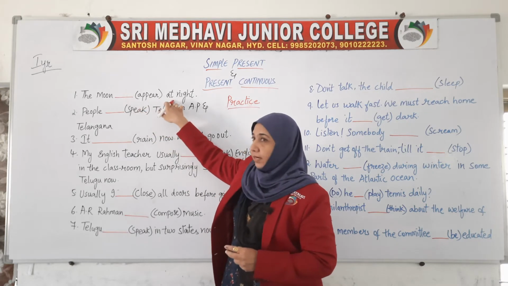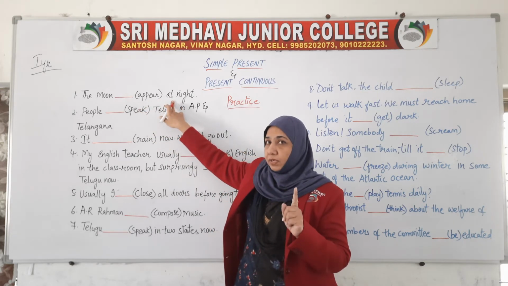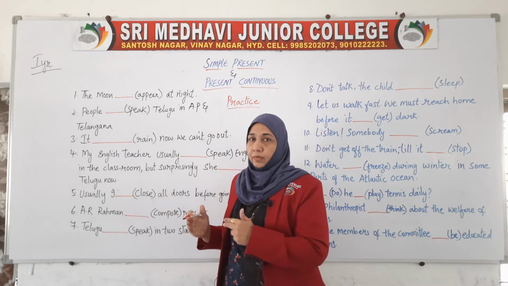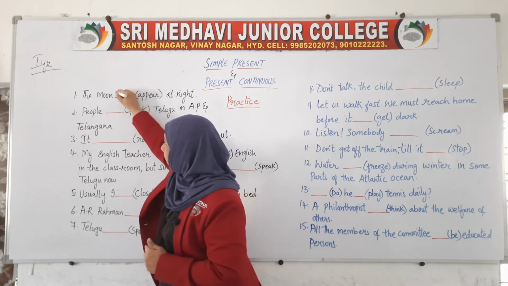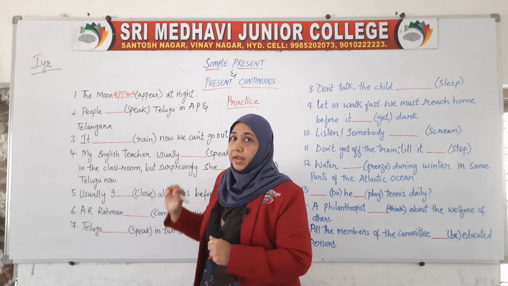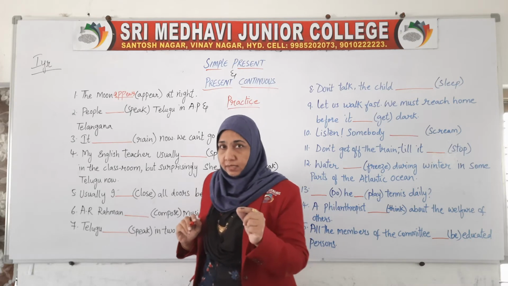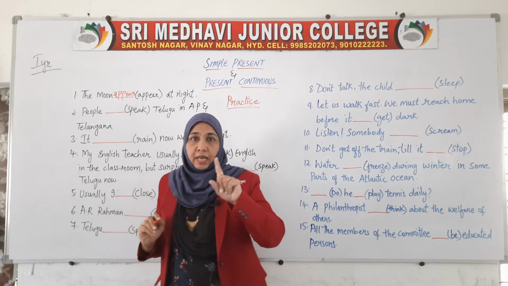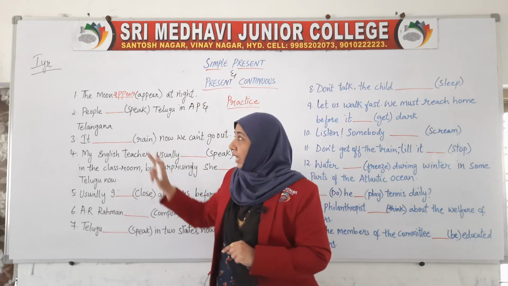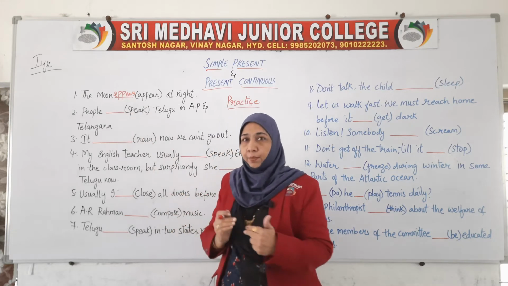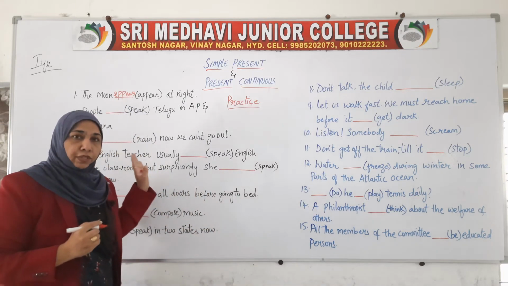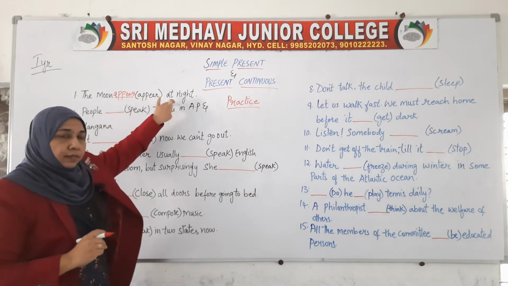So "The moon appears at night" comes under the simple present. It is a habitual action, a regular happening. So here we have to write down what? Appears. We have to add s for the singular third person in the simple present tense. As it is a regular happening, we add s to show the action of the moon. Moon appears at night.